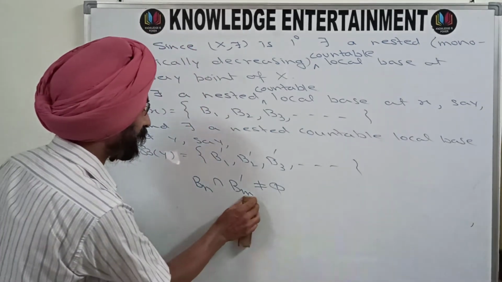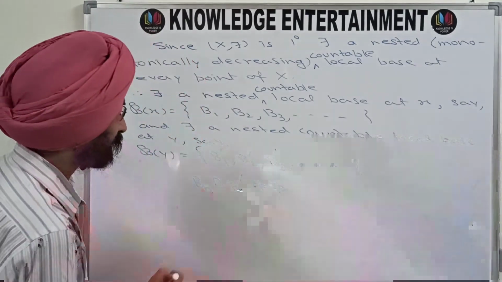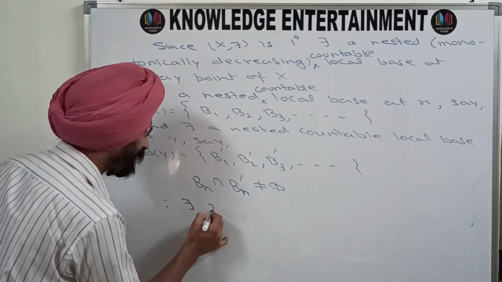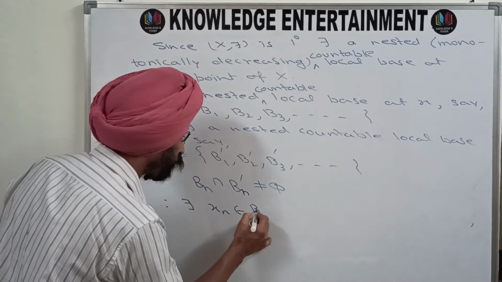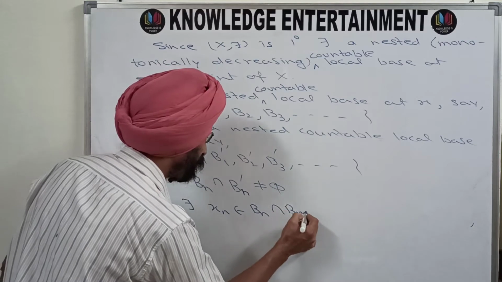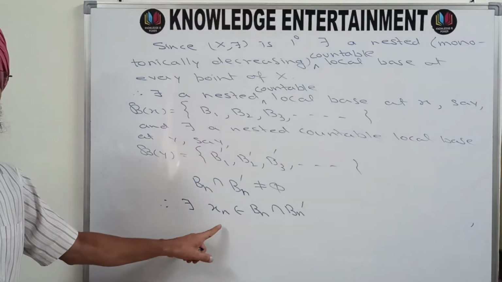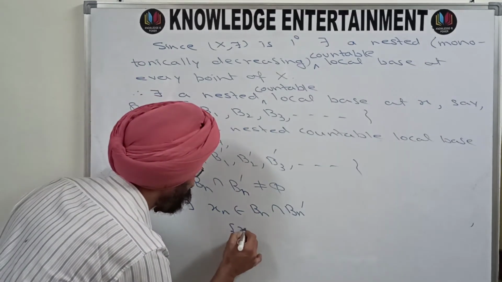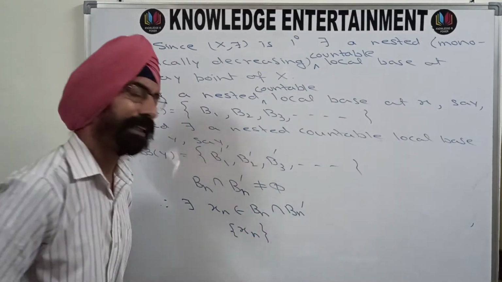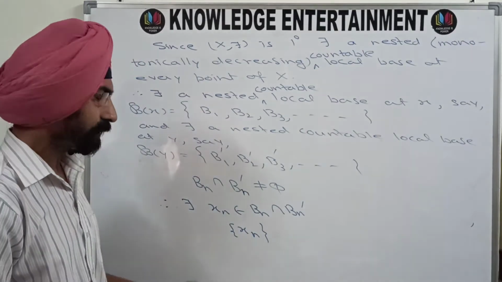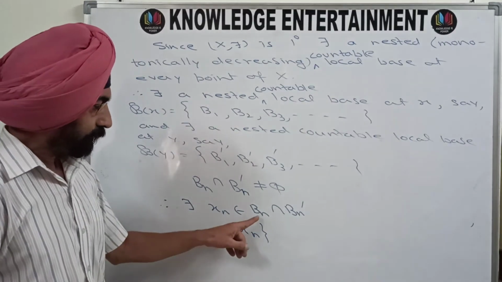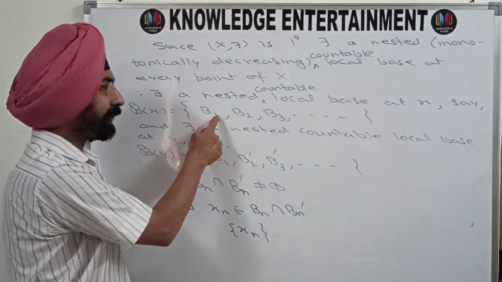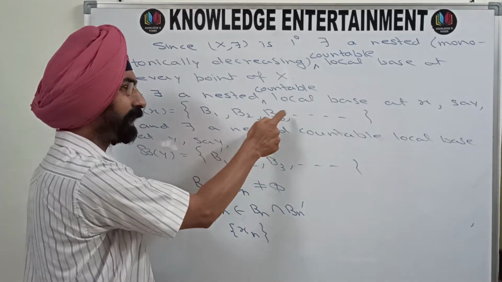In general, you can say Bn intersection Bn dash is not phi, so therefore there must exist xn belonging to Bn intersection Bn dash. And now we will talk about this sequence xn. Look at Bn and Bn dash, these are decreasing members. That means B1 contains B2, B2 contains B3, B3 contains B4.